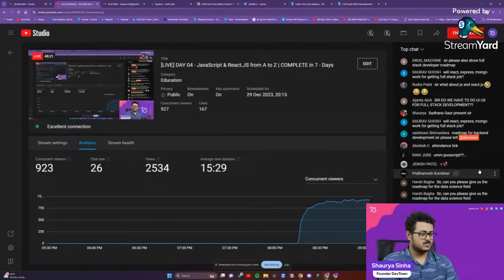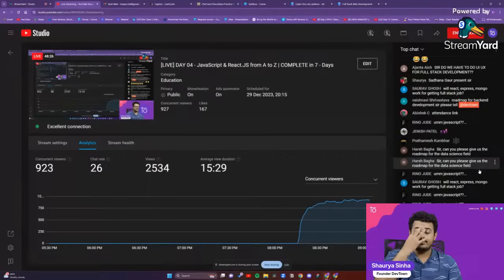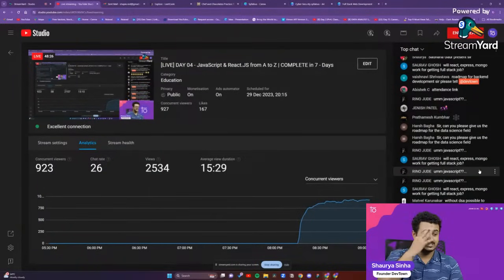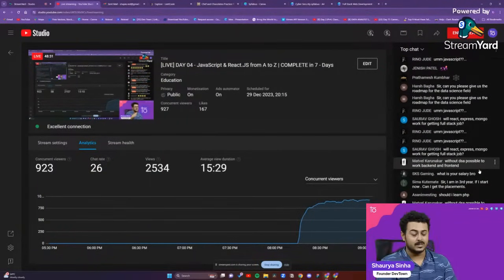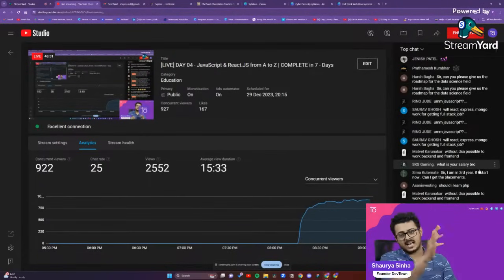Will React, Express, MongoDB work for getting a full stack job? Not at all. Full stack basically means front end, back end, DevOps, and cloud computing. This is just front end and back end. That is not full stack. That is MERN stack. Please try to understand this, guys. There's a difference between full stack and MERN stack.